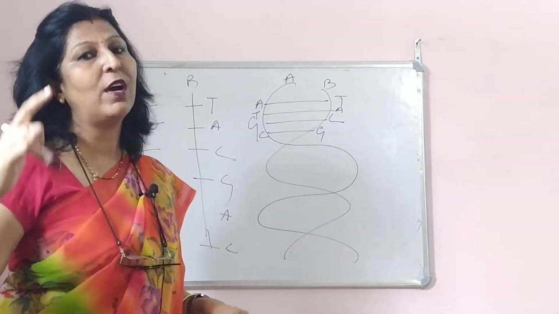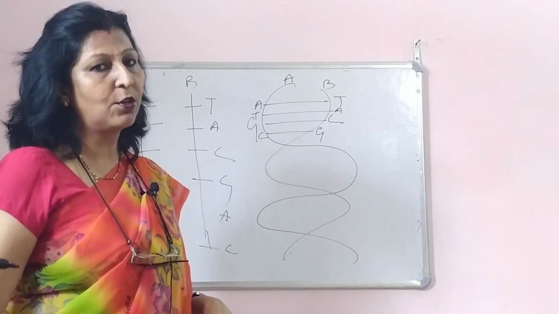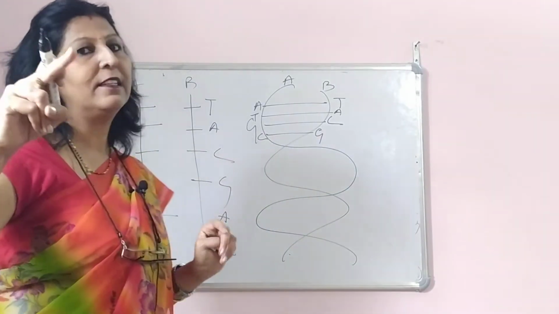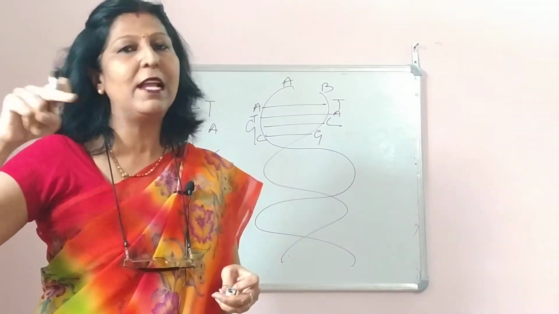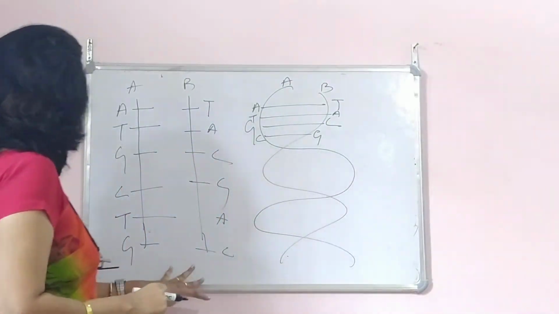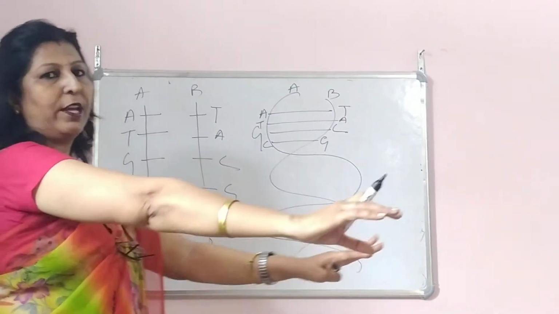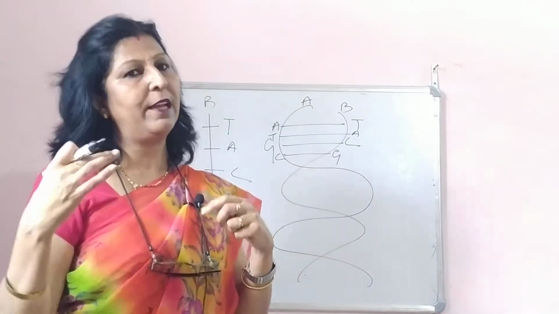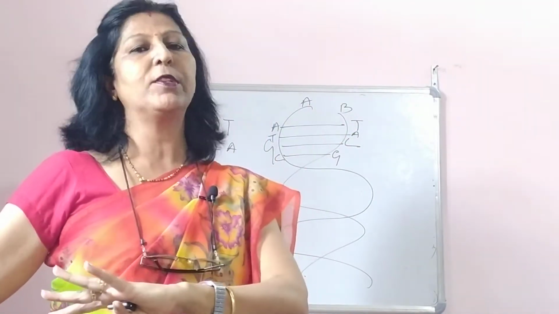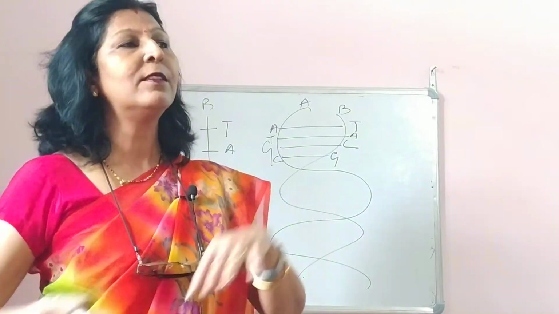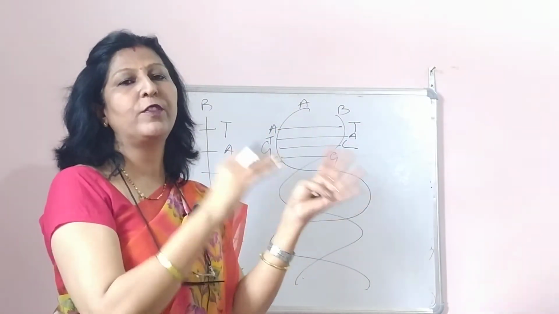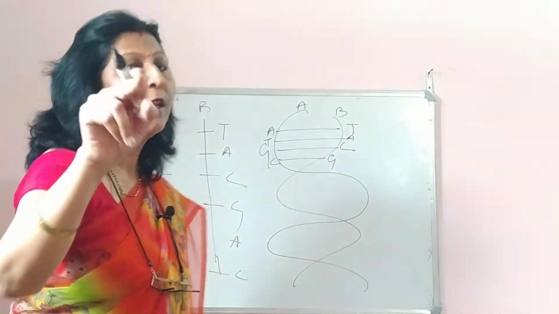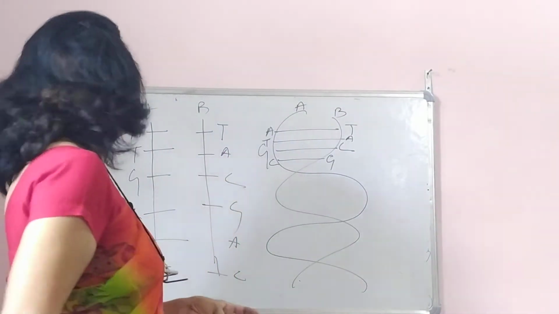So this is how they both get separated, and that is how it goes, like one from the female and one from the male, as I told you. And during sex determination, for females it is XX and for males it is XY. Just like this, suppose this is XX, so X gene will go over there, or Y gene, meaning 50% of the eggs which are formed in females will have X, and the other 50% will also have X. And in males, when the sperms are formed, 50% of the sperms carry X chromosome and the other 50% carry Y chromosome for sex determination. That was just an example.